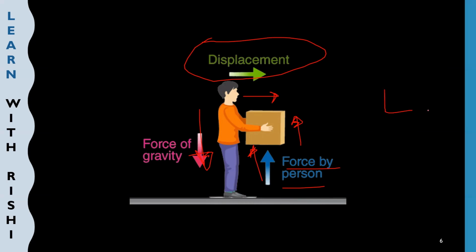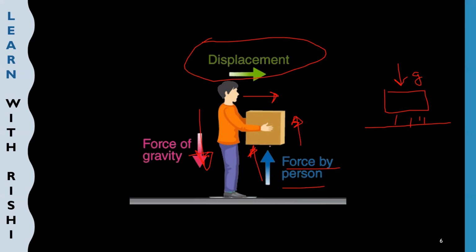Now, on the box, there are two forces applying. One is the force of gravity. That force of gravity is keeping the box on the ground, because the force of gravity is acting downwards. So due to this force of gravity, the box is on the ground.